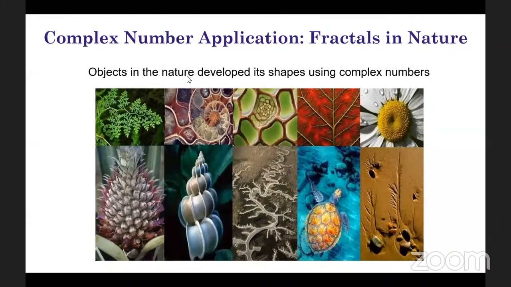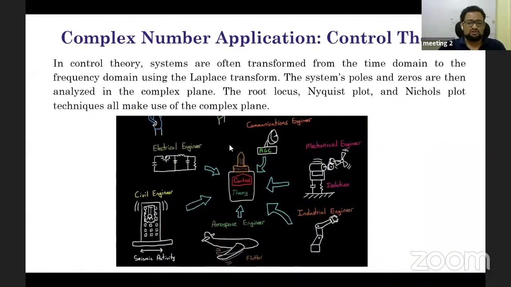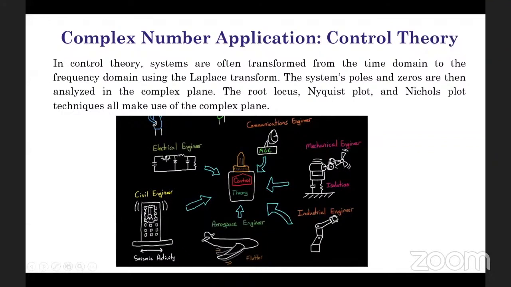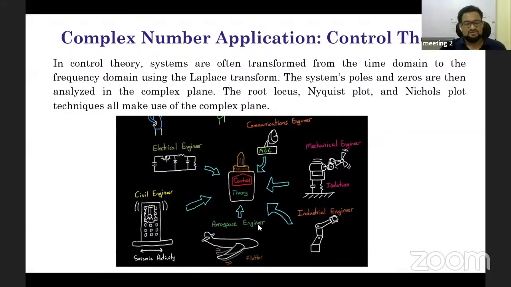Now, complex numbers are also used in control theory. I am not an expert in control theory, so I would not go much into the details, but I can tell you that in control theory, all the different entities, like communication, need to be put together and bound together. Complex numbers are used in what we call control theory, so they need to be clubbed.